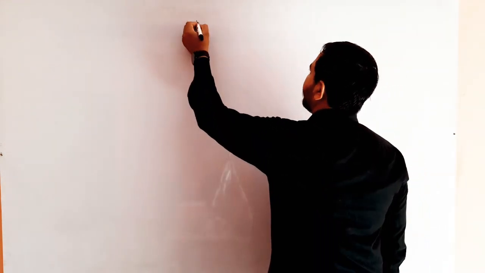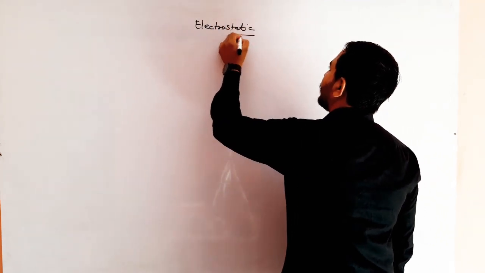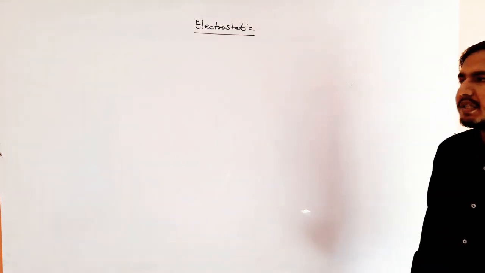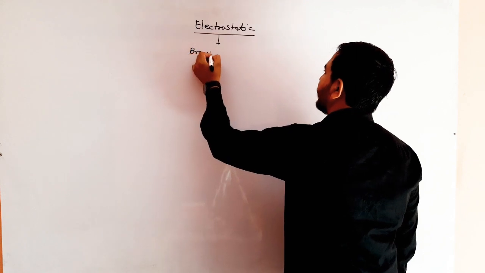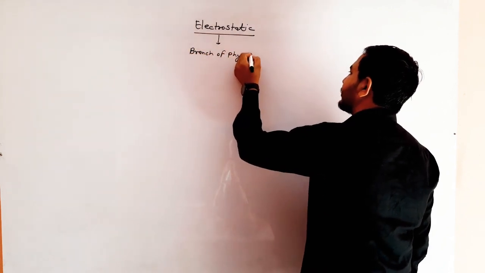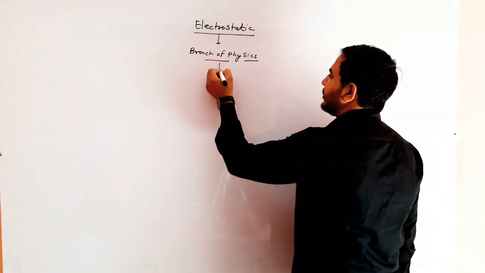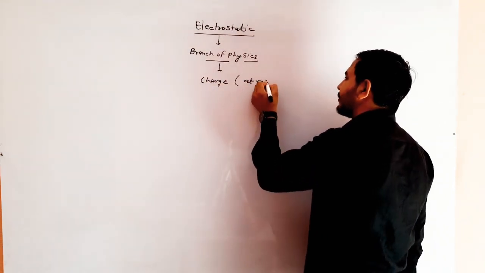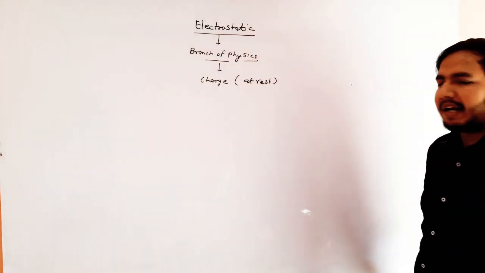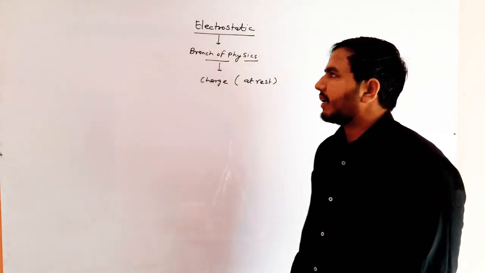Now I am starting my lecture from the topic of electrostatics. What is electrostatics? Electrostatics is a branch of physics in which we study charge, but the condition is that the charge is at rest. Whenever we study charge at rest, that branch of physics is called electrostatics.